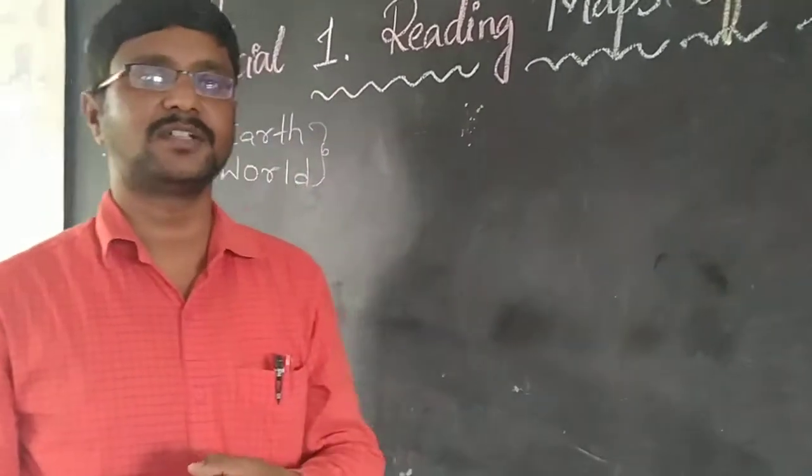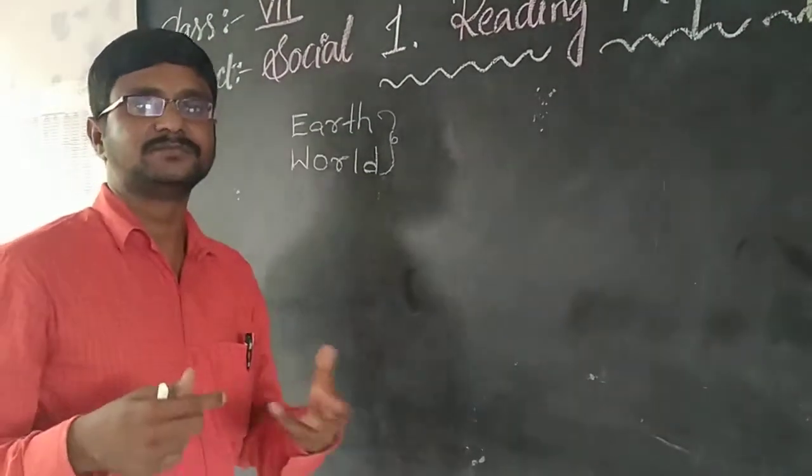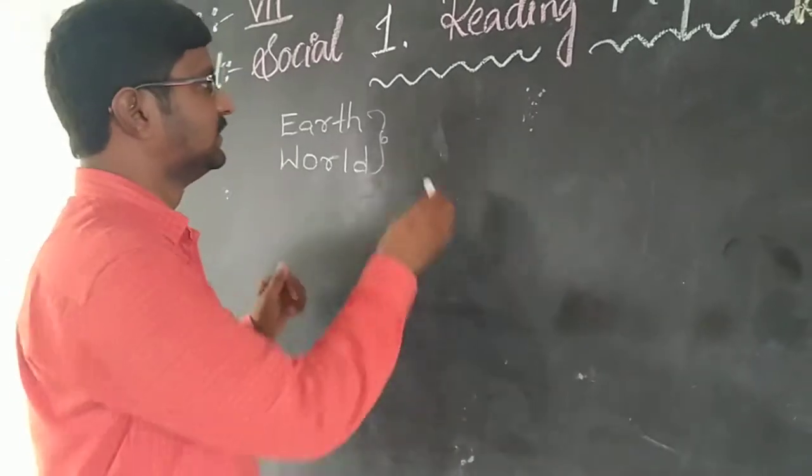Can you guess what the different parts are? What are the different situations in our world?